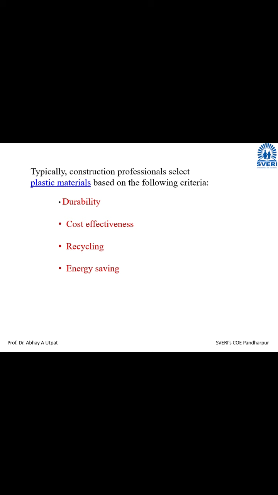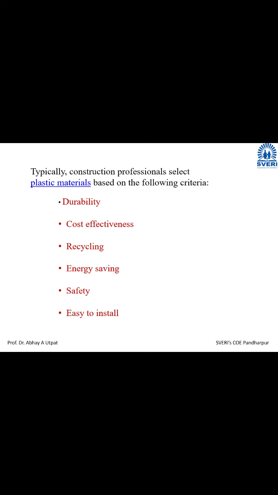Use of plastic in insulation walls. What is the meaning of insulating wall? All four walls of the room are provided with insulation of plastic. If you provide insulation, you can consume less electricity, so that your room will be conditioned. You require less use of ACs, less use of fans. In that way there will be energy saving, and in that aspect this word energy saving is used. Safety, definitely. Safety in terms of shock, safety in terms of heat, and plastic is a bad conductor of heat and electricity. That's why safety is used in that sense.